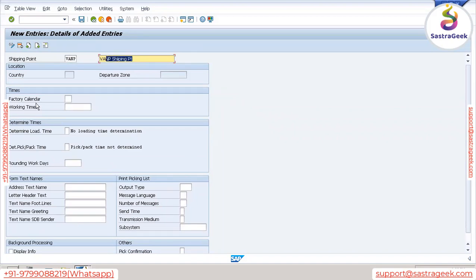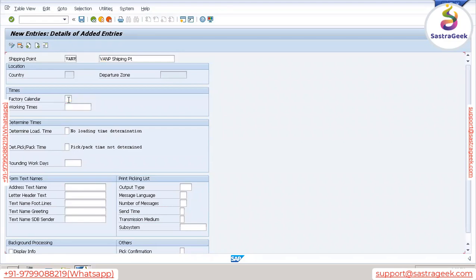Now here we have something called a factory calendar. What is factory calendar? It is a calendar. In every factory, in this factory calendar only we will define how many days there will be holiday, on which festival there will be holiday. All those things we need to define in this factory calendar. We can use any existing one, or we can define our own.